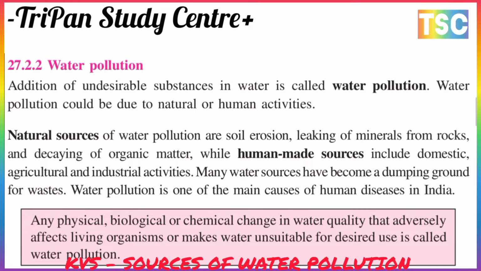First of all, the natural sources of water pollution are soil erosion, leaking of minerals from rocks, and decline of organic matter. And the human-made sources include domestic, agricultural and industrial activity, and many water sources have become a dumping ground for waste. Water pollution is one of the main causes of human disease in India.